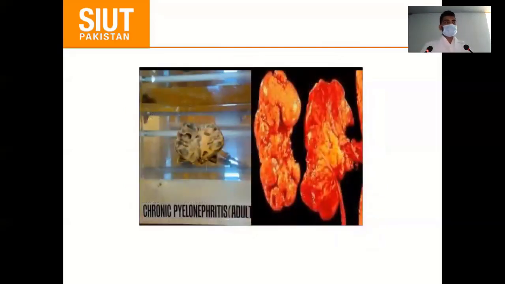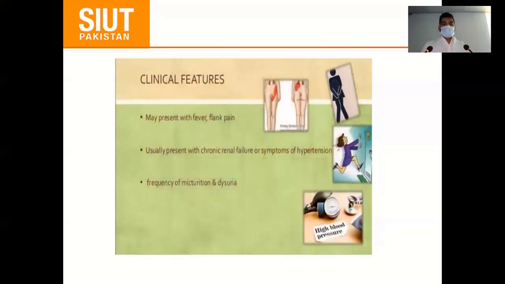So this is the graft specimen, and here we can see this is distorted and atrophic. So these are the presentations: the patient presents with fever, flank pain, and high blood pressure, because these patients usually present with chronic renal failure, and frequency or urgency.